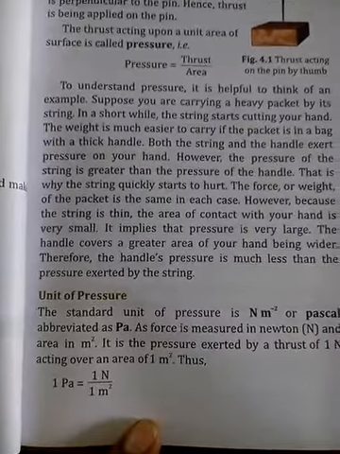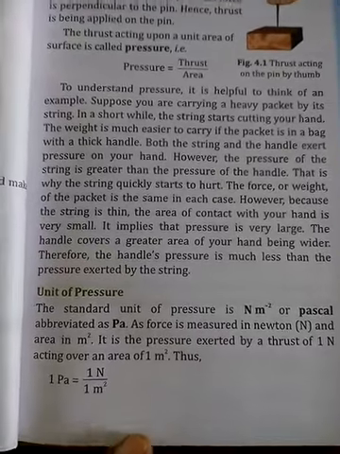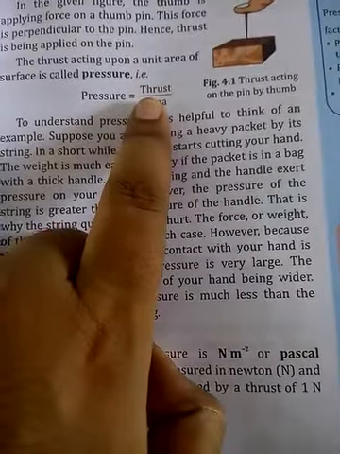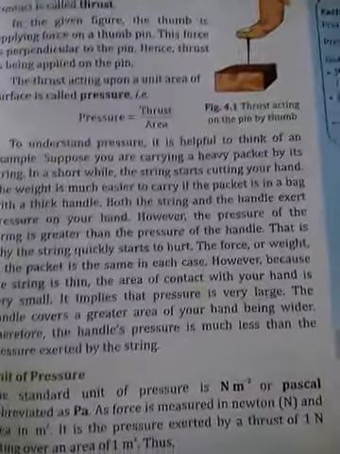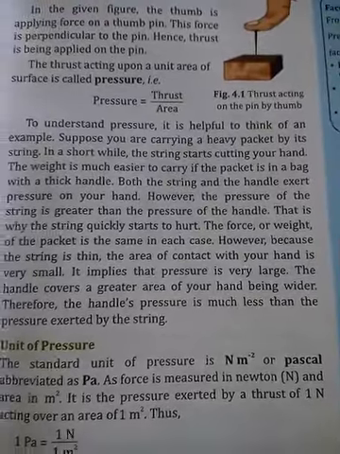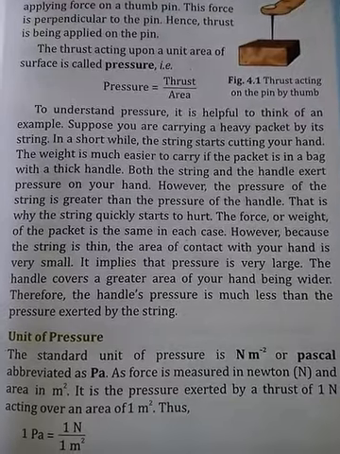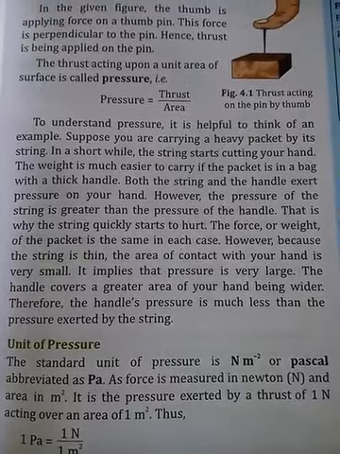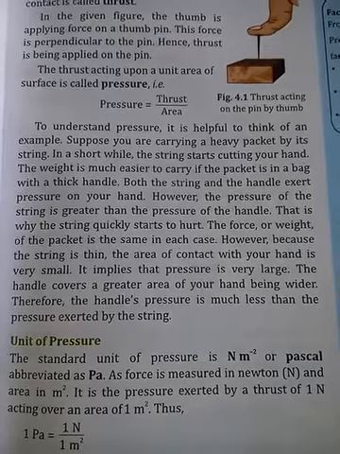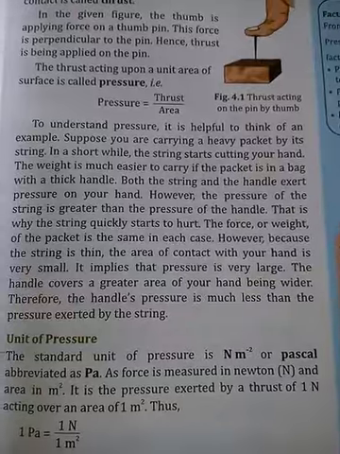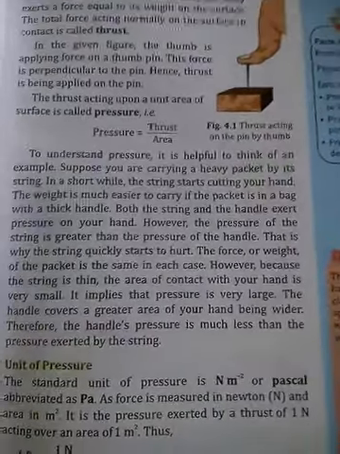Now let's move on to units of pressure. The standard unit of pressure is Newton per meter square. Thrust means force. Now what is the SI unit of force? The SI unit of force is Newton. What is the SI unit of area? What is the formula of area? Area means length into breadth, which means both are lengths. So length into length becomes meter square.